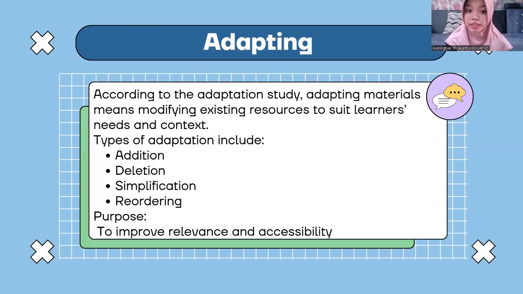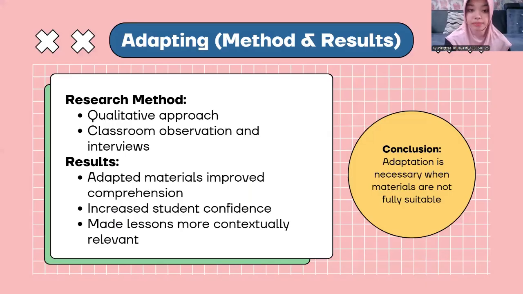Next is adapting method and result. This study used a qualitative method including classroom observation and interview. The results showed that adapted material helps students understand the lesson more easily. Students also feel confident and comfortable during learning. In addition, the material become more relevant to student real-life context. Therefore, adapting material is necessary to make learning more effective and meaningful.